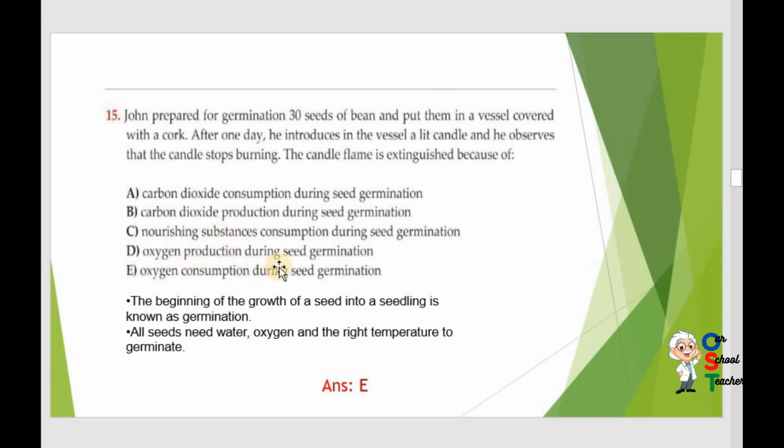Option D. Oxygen production during seed germination. No, they need oxygen at this stage. They are not doing photosynthesis. During photosynthesis, oxygen production would be there. E. Oxygen consumption during seed germination. Obviously, they consume oxygen. So when he introduced a lit candle in the vessel, the flame was put out or extinguished because there is no oxygen. So answer E is correct.